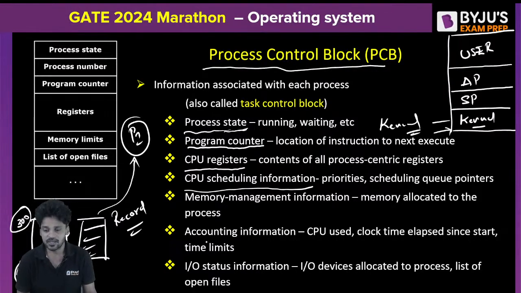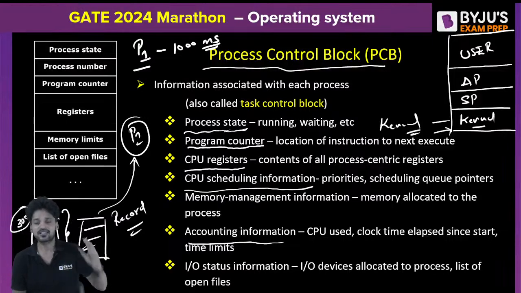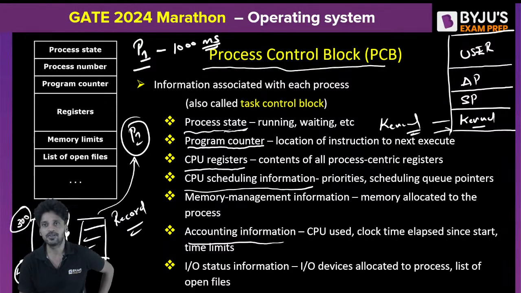And the next thing is accounting information. Accounting information means, when a process, let us say the process P1, has been created, during the creation, it will declare the total required time of the CPU. For example, I want 1000 milliseconds during the execution. I'm a process. If I have to finish, I require at least 1000 milliseconds from the CPU. The operating system will provide me with the total 1000 milliseconds.